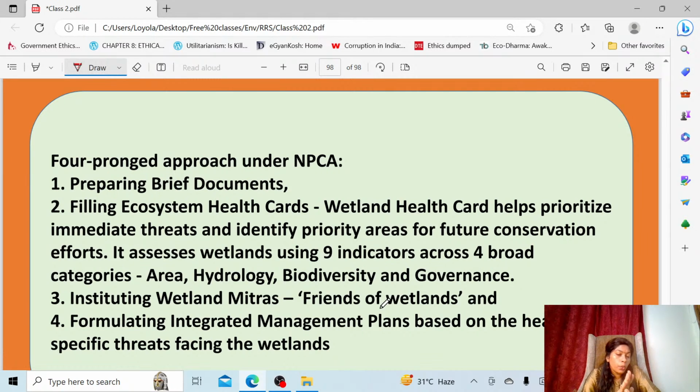For forest, if questions are to appear, what will they be asking? They will be asking about the character. They will describe a forest, then give you choices: what kind of forest is it? Or they will say that a particular place has a mixture of these forests, what place is it? Or they may ask what conditions prevail under the tropical evergreen forest: point number one, point number two, point number three. So you have to be very careful. The character of the forest is very important.